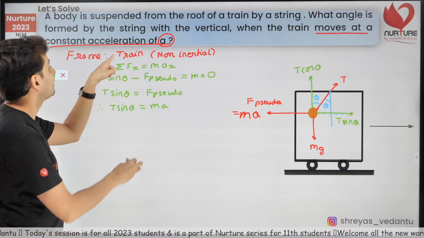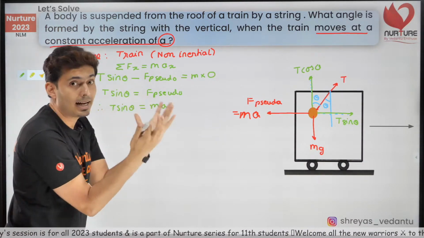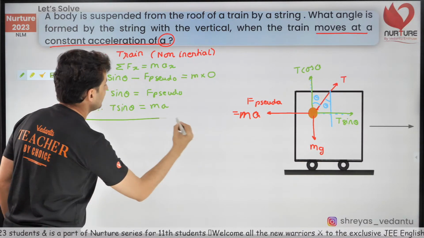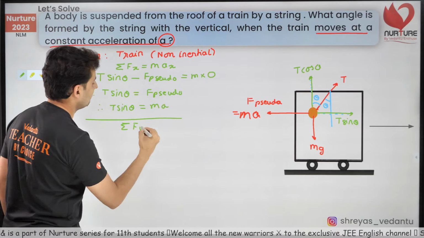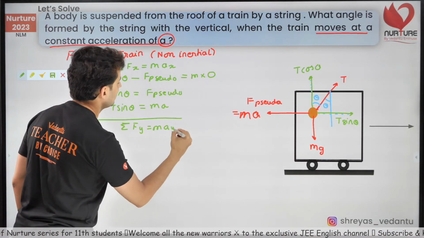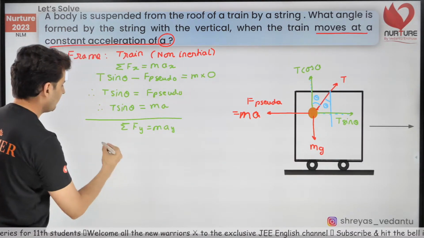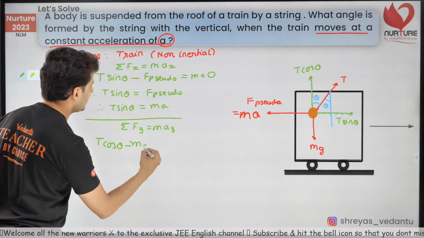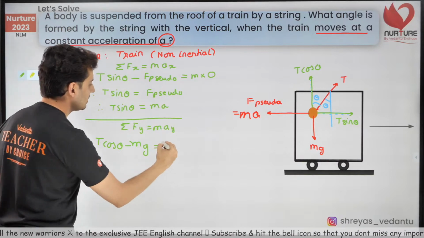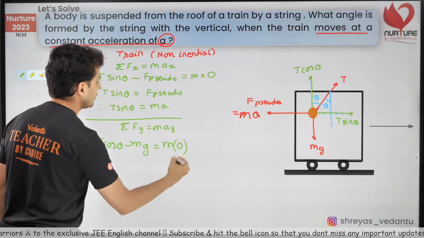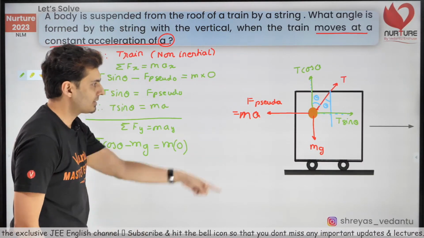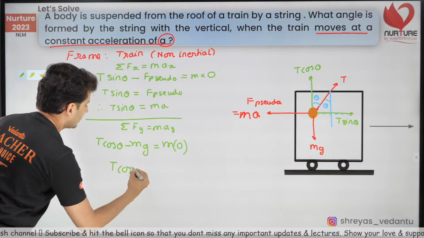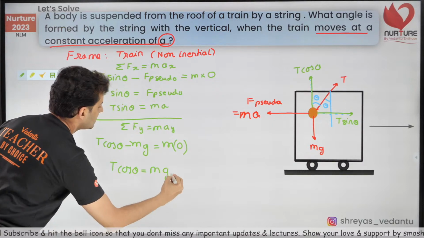The acceleration with respect to train. Where am I sitting? I'm sitting in the train, not the ground. Be careful. Now similarly, net force in the y will be mass into acceleration in the y. What are the forces? One is T cos theta, and downwards you have mg, and you have no acceleration over there. Now if you have no acceleration in the y direction because the bob is at rest, just shift it. So you're going to get T cos theta is equal to mg.